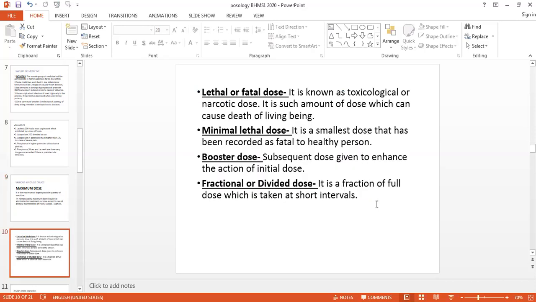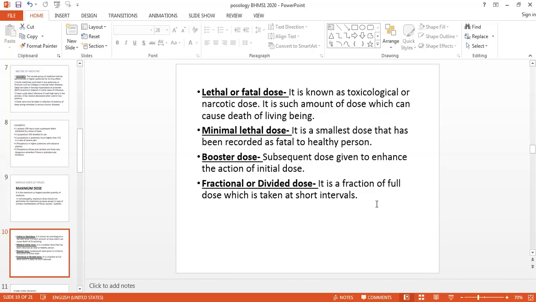The second type of dose is the lethal or the fatal dose. It is also known as a toxicological or narcotic dose. It is such an amount of dose which can cause the death of a living being. The fatal dose of different substances may be different.